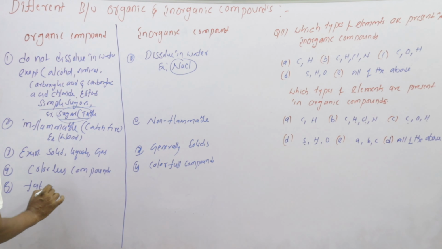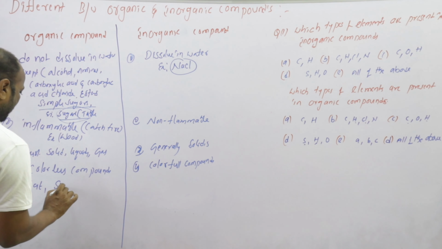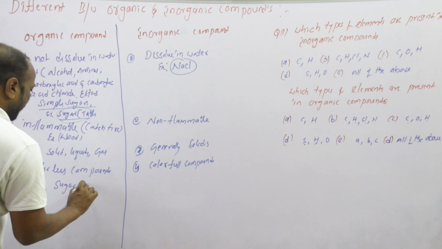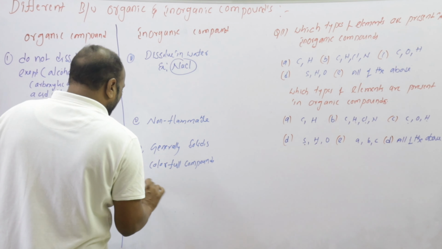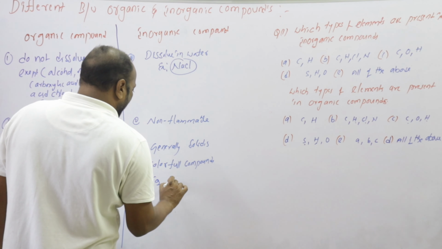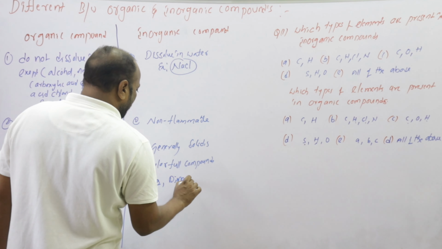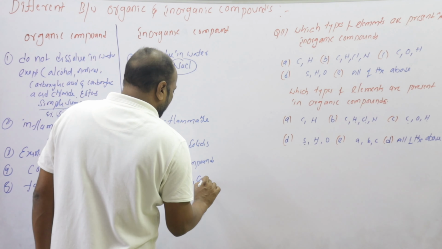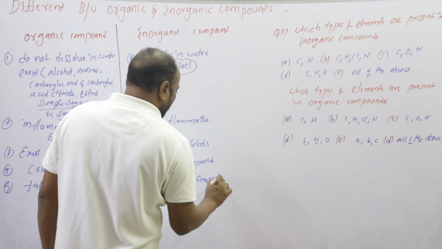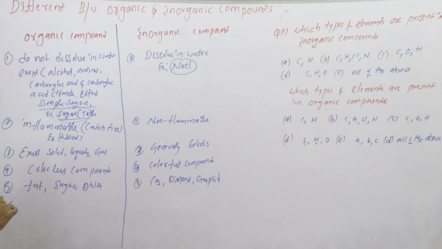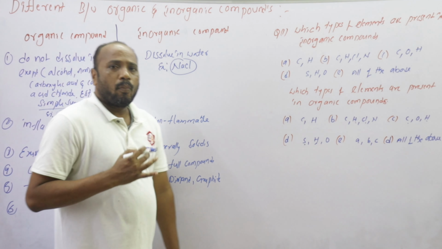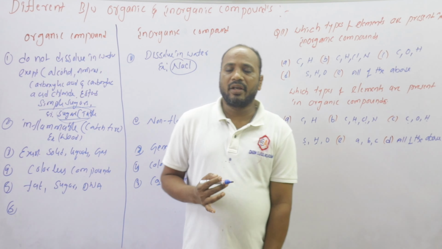And the fifth point: organic compounds are fat, sugars, DNA. Inorganic compounds are carbon dioxide, diamond, graphite. And organic compounds have low boiling point and melting point.